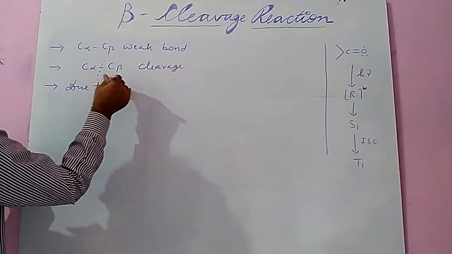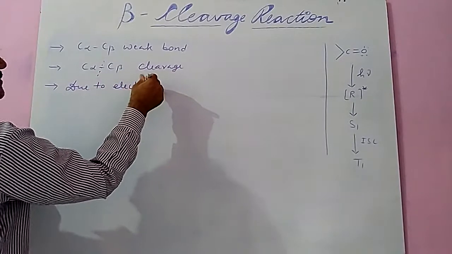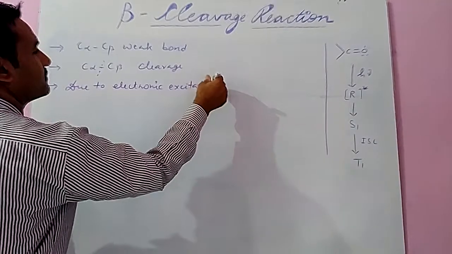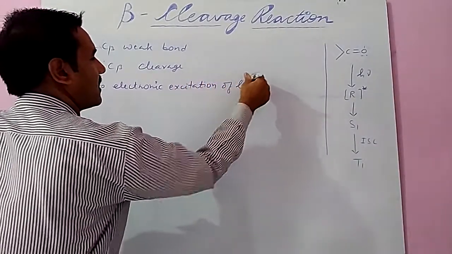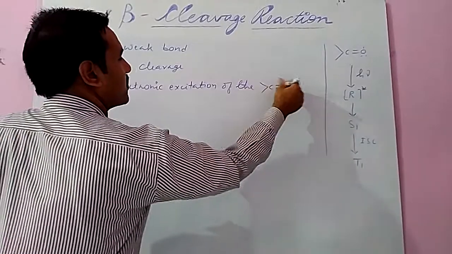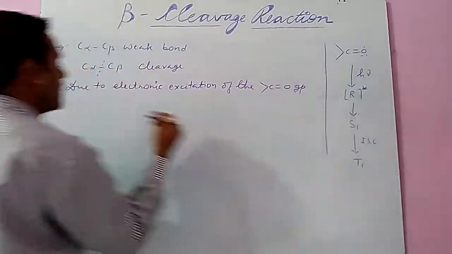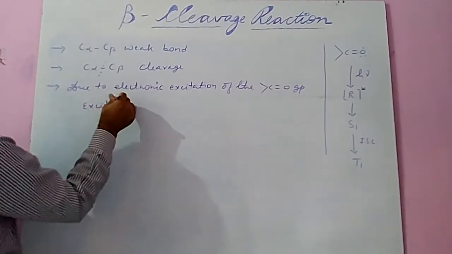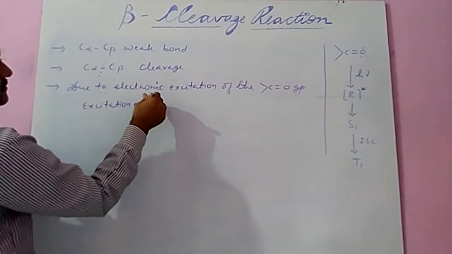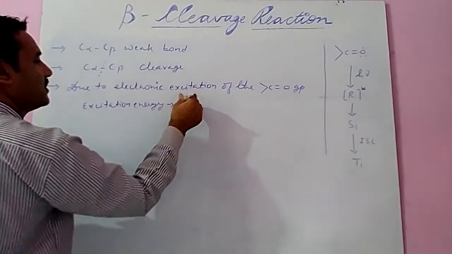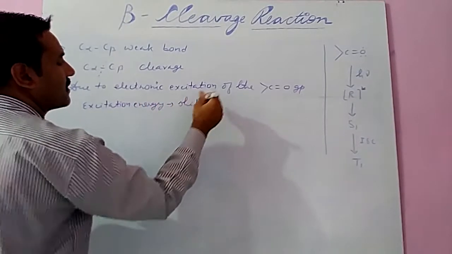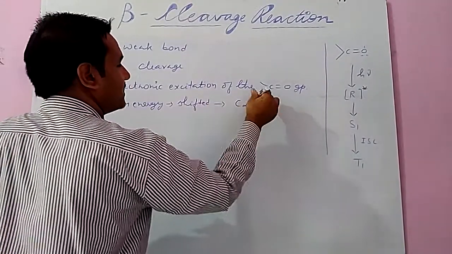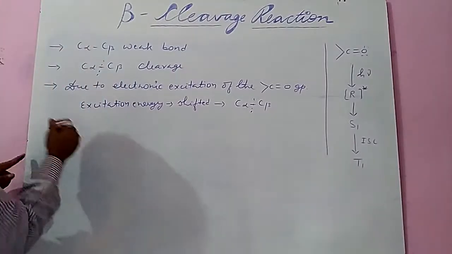Due to electronic excitation of the carbonyl group, the excitation energy is shifted from the carbonyl to the weak C alpha C beta bond, and cleavage is generated.